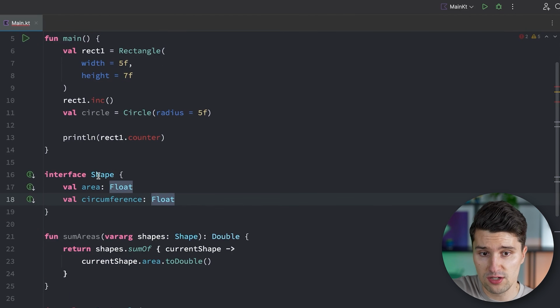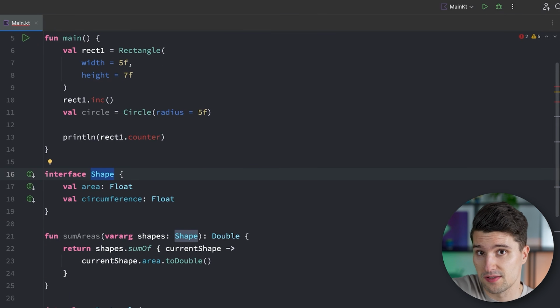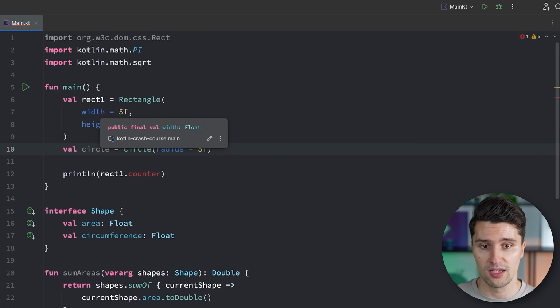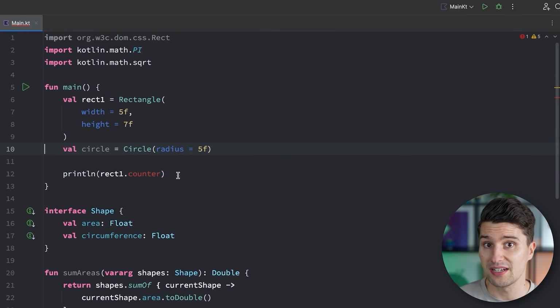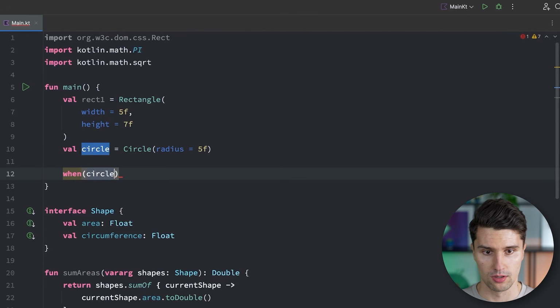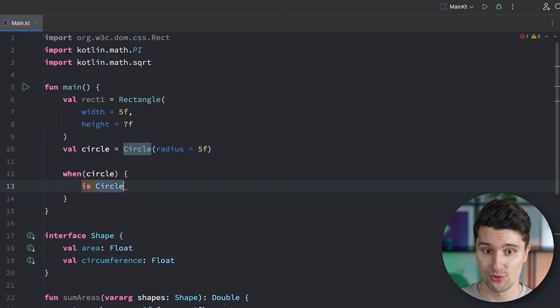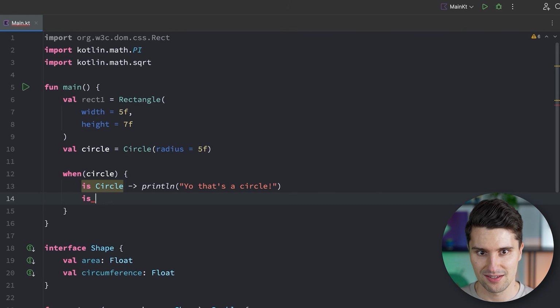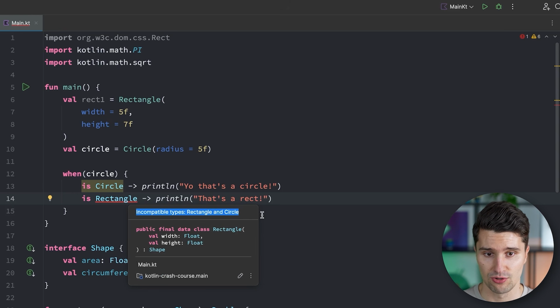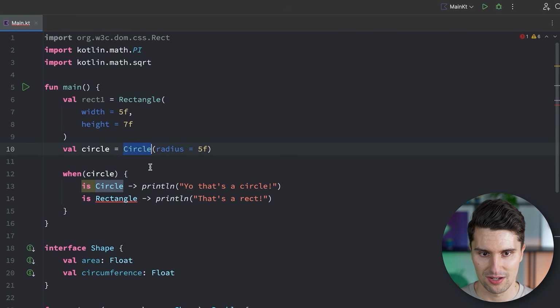If we have such interfaces and specific child classes that implement this interface, then we can also check which specific type a specific shape is actually. And that actually works really nicely with a when expression. So we could say when our circle is actually of type circle, then we say, yo, that's a circle. And if it is a rectangle, then we say that's a rect. We do get an error here because it says incompatible types, rectangle and circle. Because here where we create the circle, the code already knows this can only be a circle, obviously.